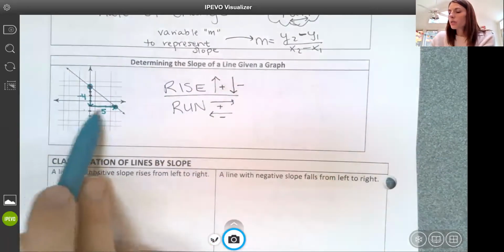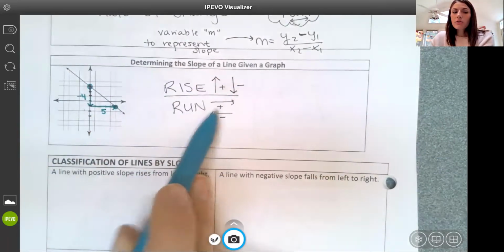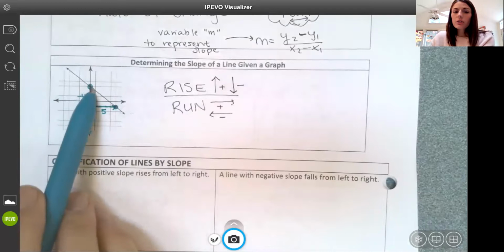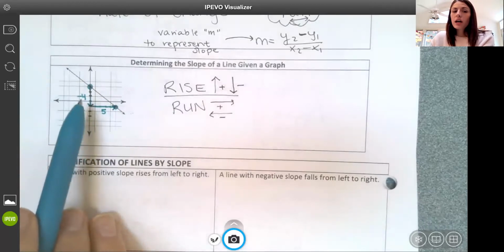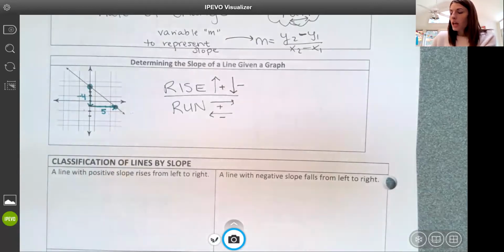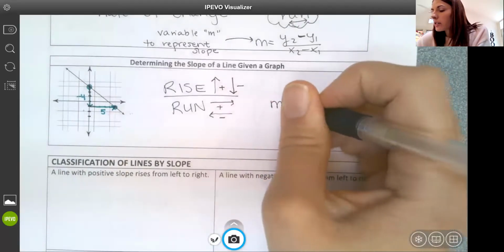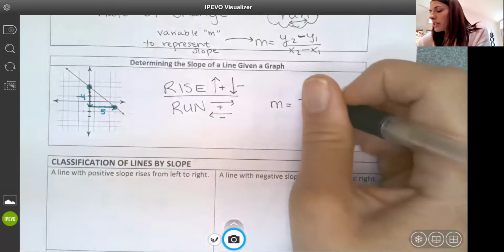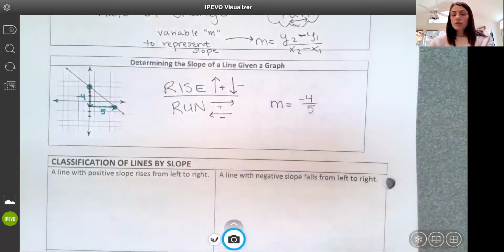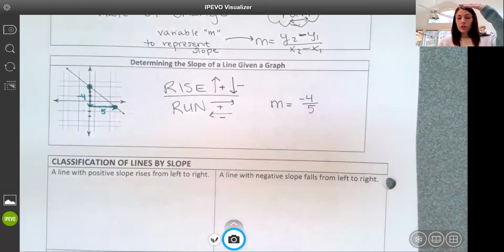And I went to the right, so it's a +5. So going from the left to the right point that's identified, I went -4 for my rise, 5 for my run. And so I can write my slope, m, as -4 over 5. And so our slope is a fraction, rise over run.